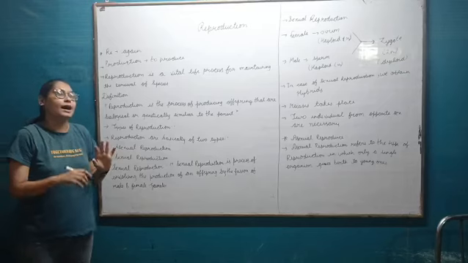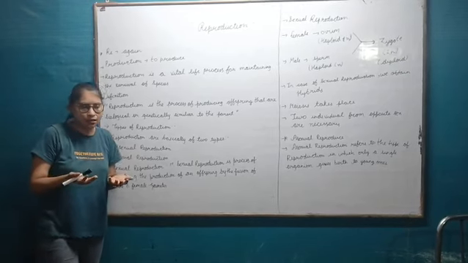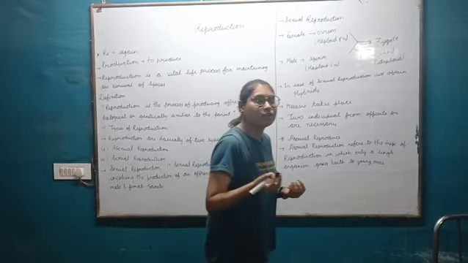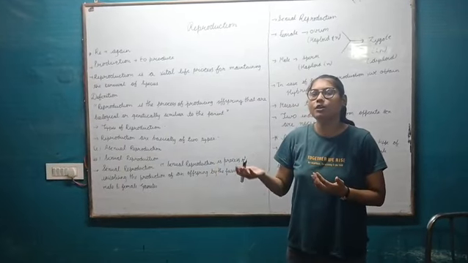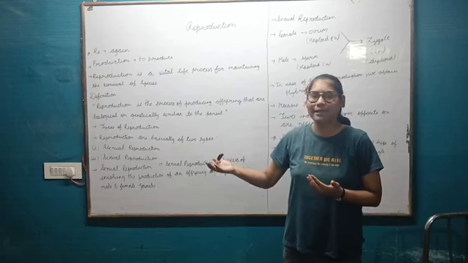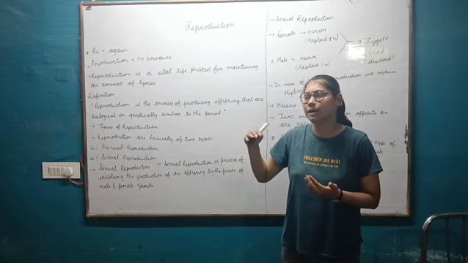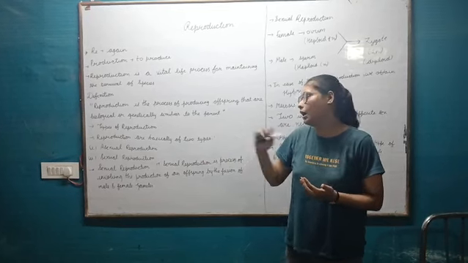So, as I tell all of you, reproduction is a very vital process. If reproduction does not occur, at some point the species disappears from the earth.